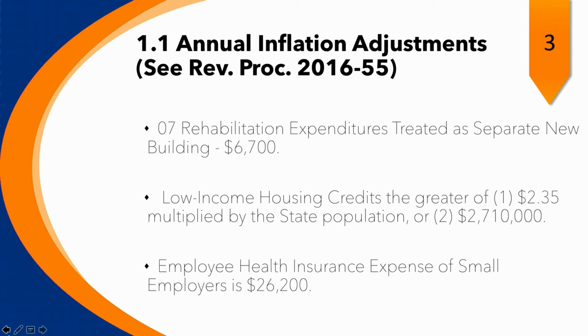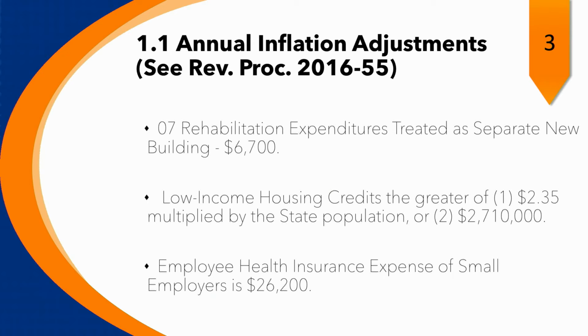Okay, let's move on now to slide number 3. And we're still talking about the annual inflation adjustments, and we're on Revenue Procedure 2016-55. Now look at section 07, the rehabilitation expenditure treated as a separate new building, and the amount of $6,700.